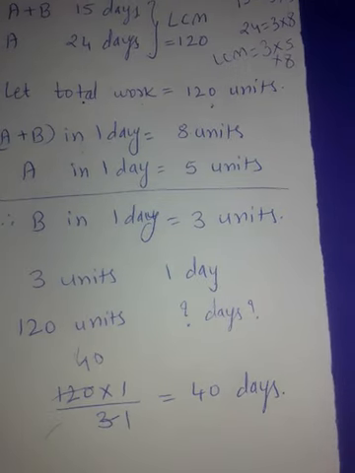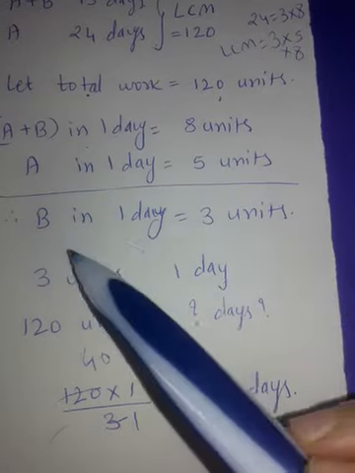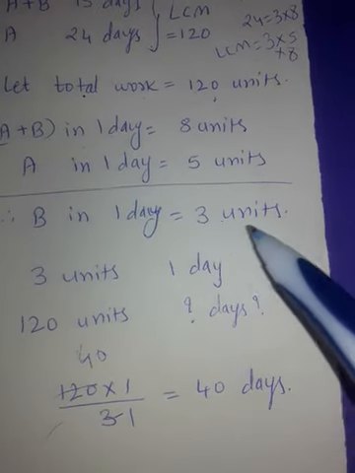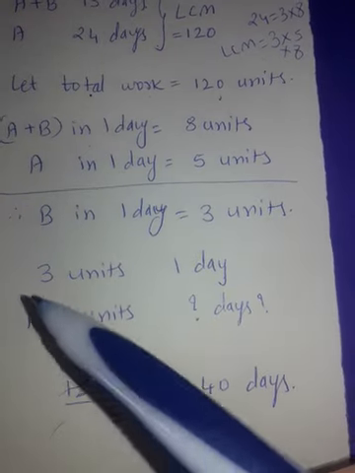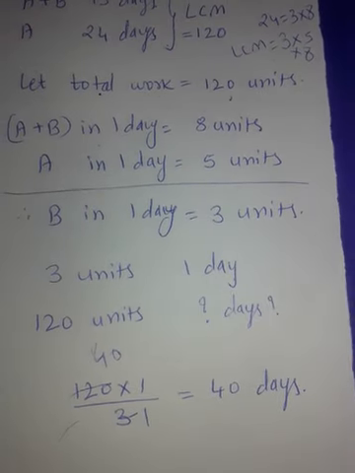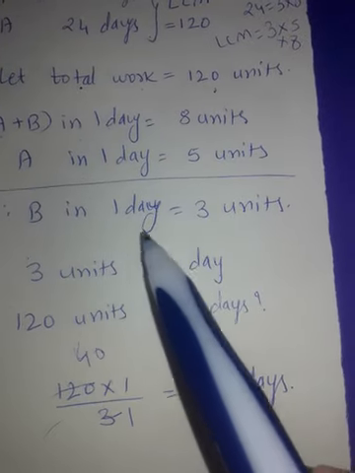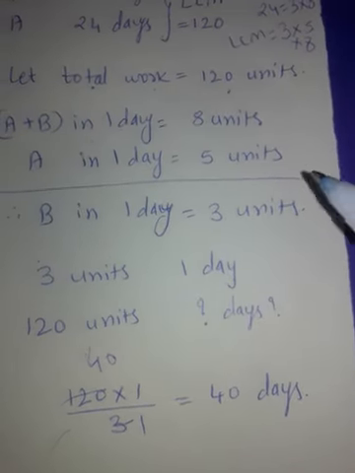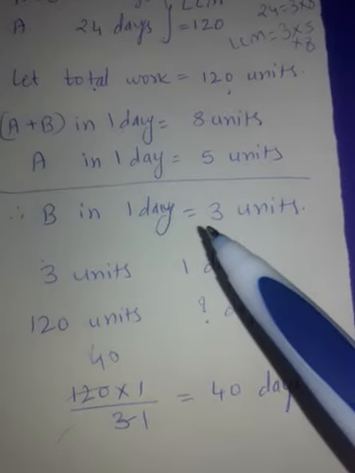One common mistake that students make is this. When they arrive at this step, B in one day completes 3 units. They directly think that means he takes 3 days and they tick the answer. Ticking the answer, we have that habit. If we see our answer in the given options, we are very happy and then we immediately tick it and then we come home with negative marks. So please don't do it.